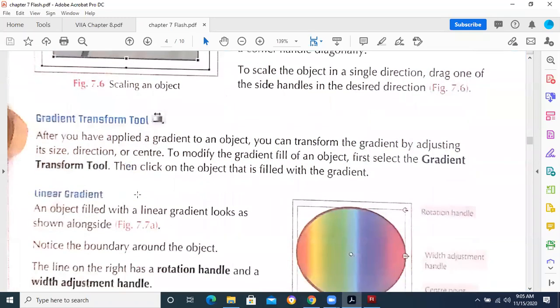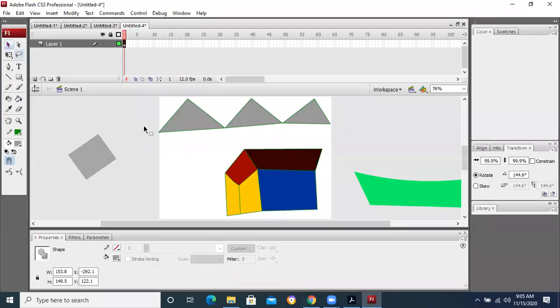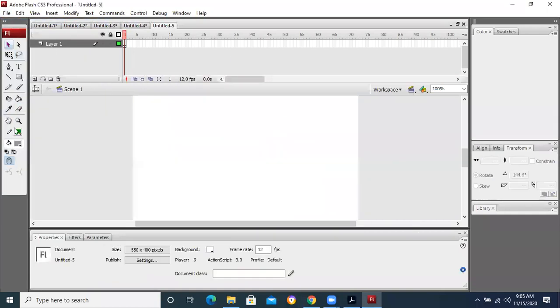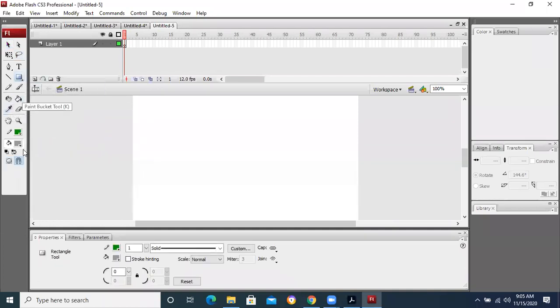Gradient transform tool, what does it do? Gradient is basically applied to an object. You can transform the gradient by adjusting its size, direction, or center to modify the gradient fill. Gradient is basically a fill color. We can change multiple colors in the gradient by transforming it. Let me take another example. If I take an object and I take multiple colors from here,